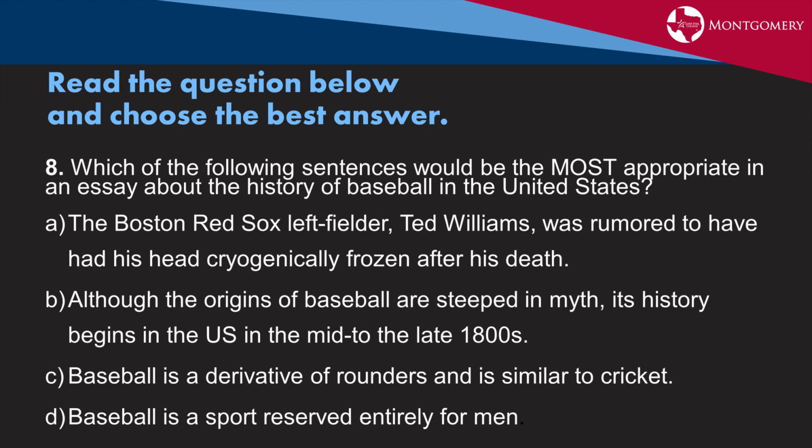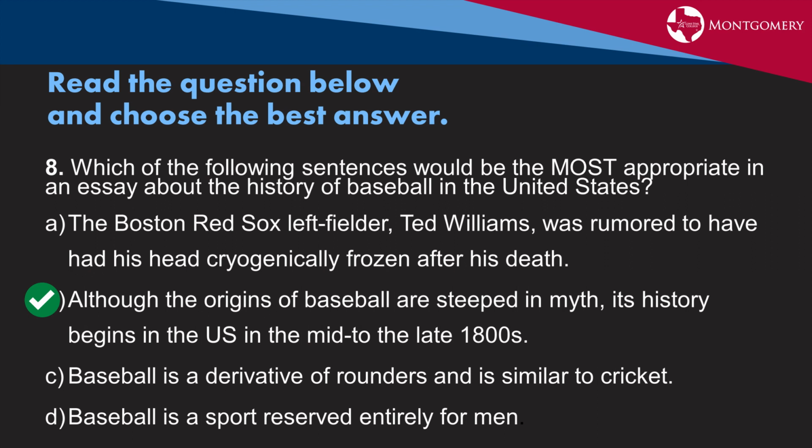So we can cross off A because it's not really specifically looking at U.S. history. It's more of a myth, factoid. Now, if we look at B, this is talking about the origins of baseball. It's talking about the myth of baseball. It's talking specifically about history and the U.S. and the date and when it began. This is our correct answer.